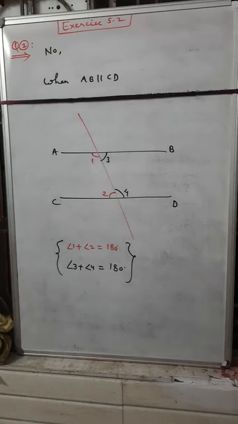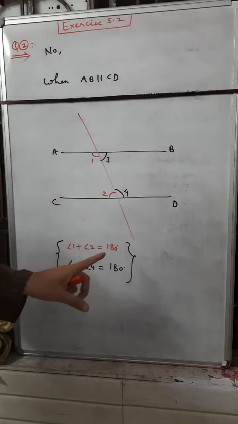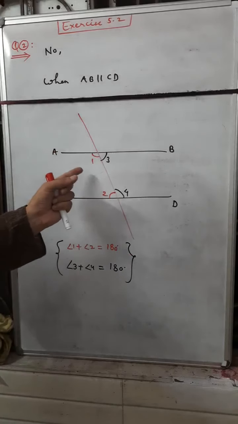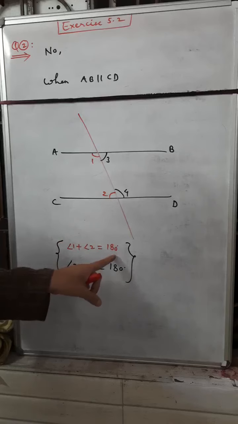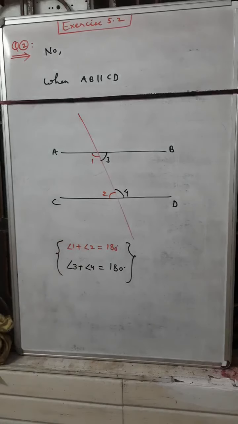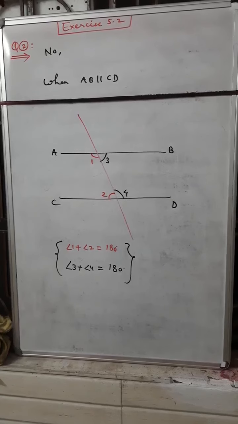You can write in your own words: when two lines are parallel and one line intersects both of them, the sum of the two interior angles on one side is exactly 180 degrees, not less than or greater than. You can write it in your own words, so listen to the video carefully.